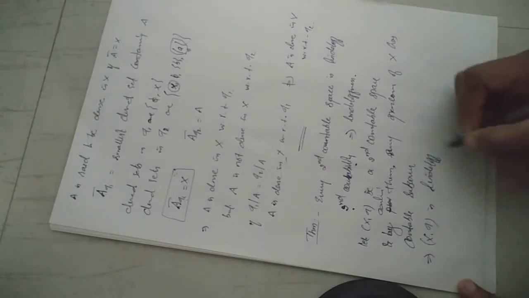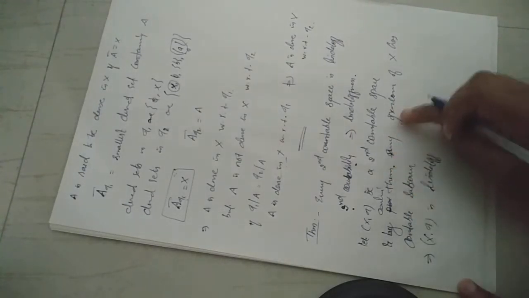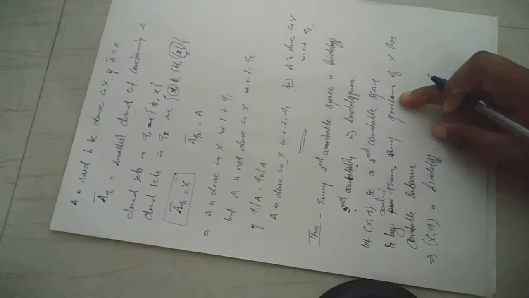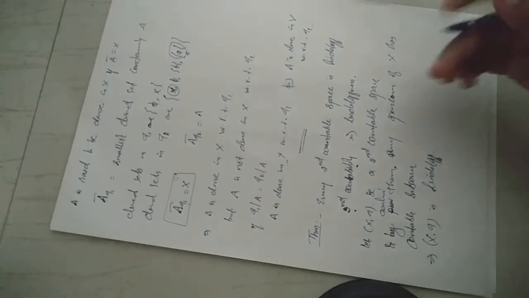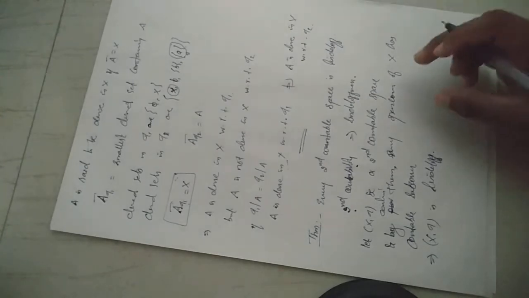Actually we need to write the proof of this theorem here, but I am skipping this proof.